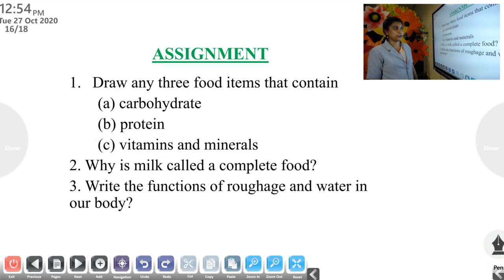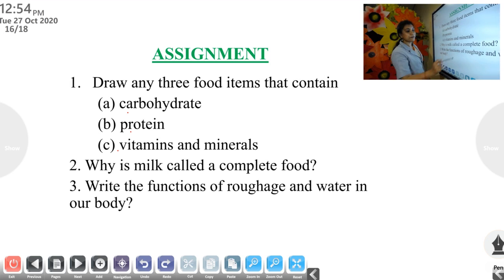Okay, these are the assignments for you. Draw any 3 food items that contain carbohydrate, protein, and vitamins and minerals. You should draw those 3 food items. And second question, why is milk called a complete food? We discussed the answer, and the answer is in the textbook also. You must read your textbook to find out these answers. Why is milk called a complete food? Because it contains most of the nutrients.